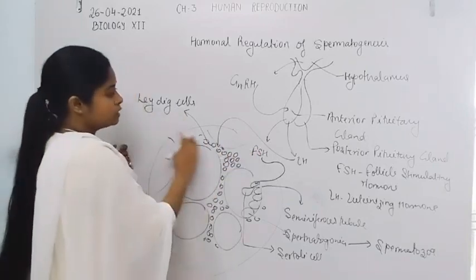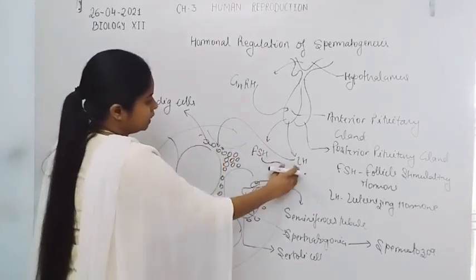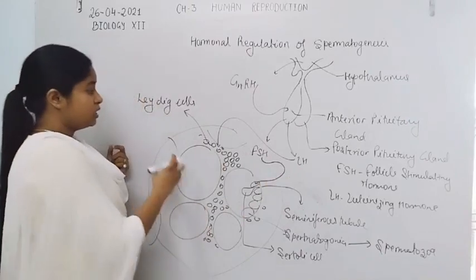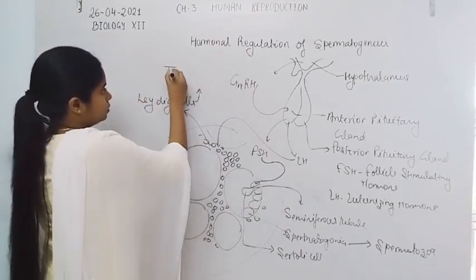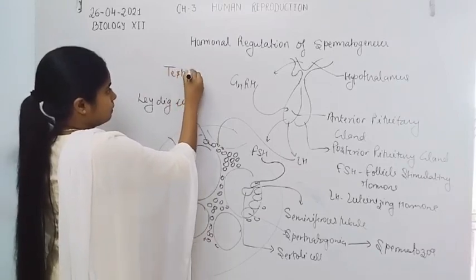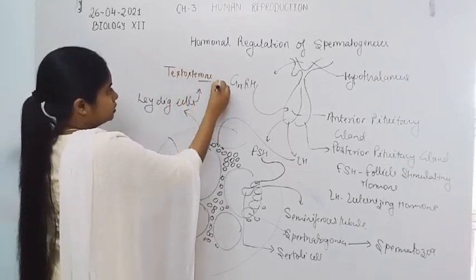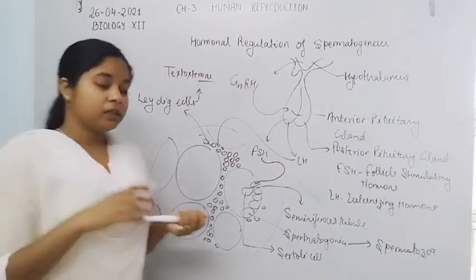The Leydig cells, stimulated by the LH hormone, luteinizing hormone, are stimulated for the secretion of testosterone.